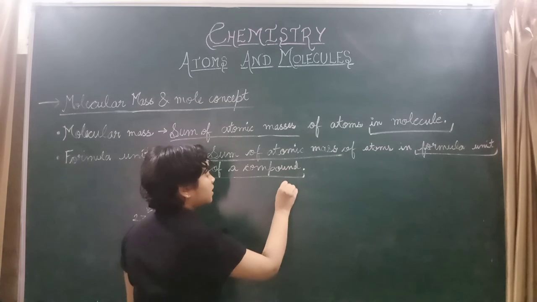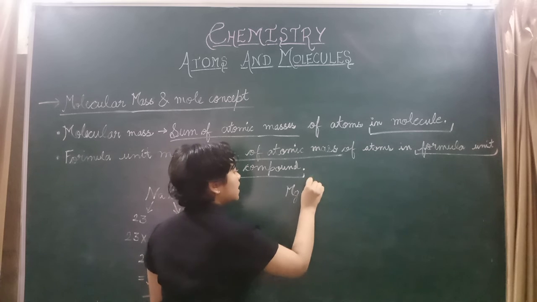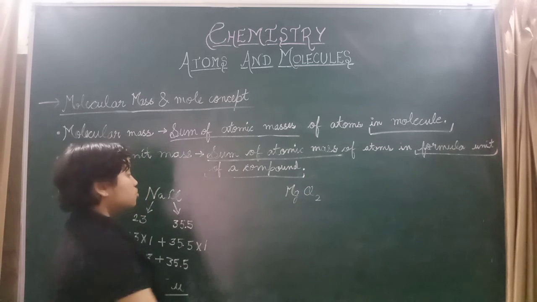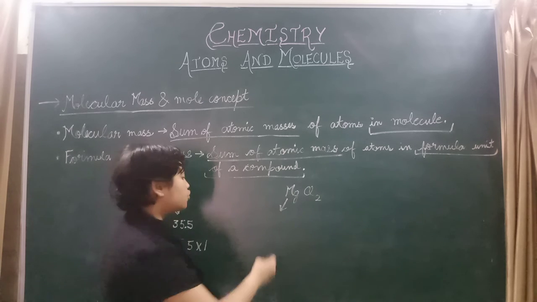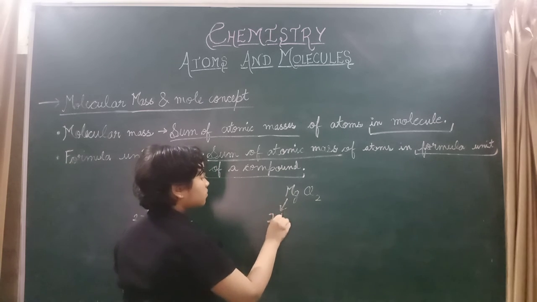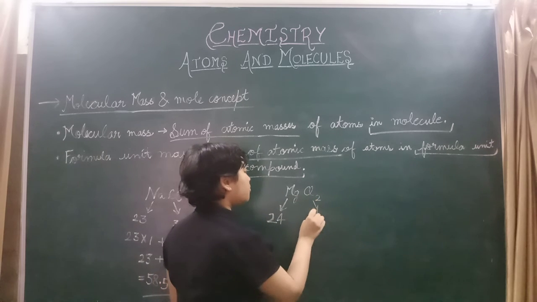Now we will take another example, magnesium chloride, MgCl2. So what is the atomic mass of magnesium? It's 24. And chlorine 35.5.